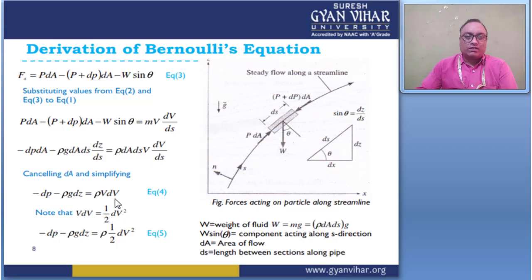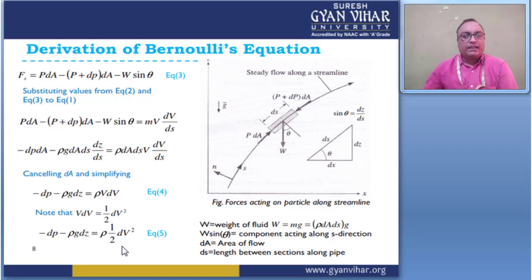Note that v into dV gives half d V square. So I am writing this, and putting this in, it gives minus dP minus rho g dz equal to rho half d V square.